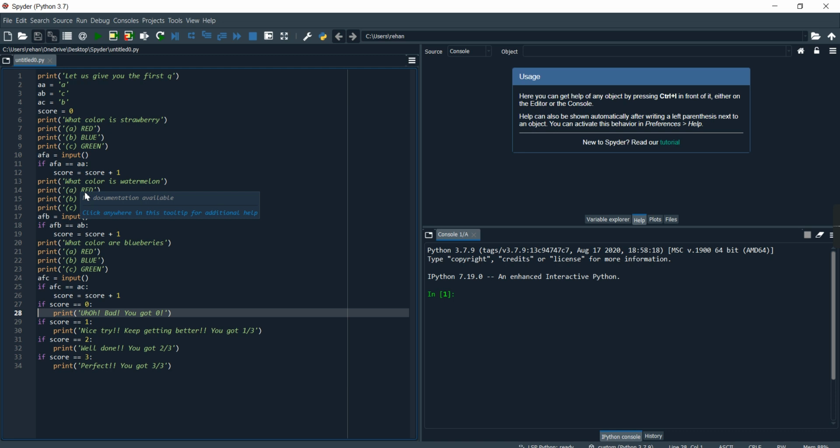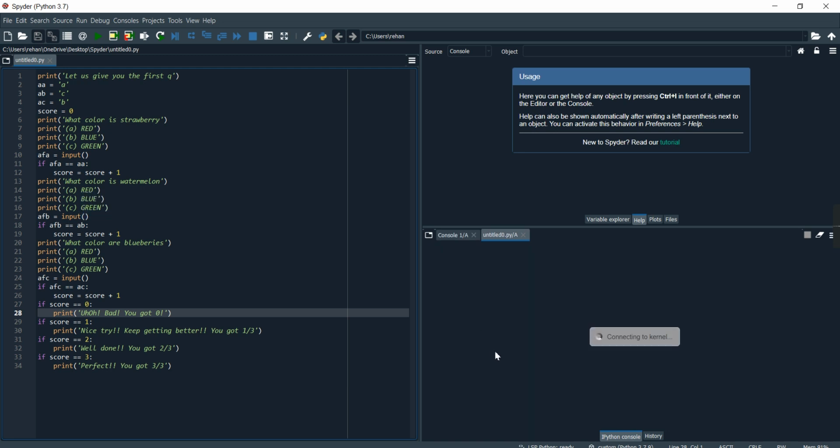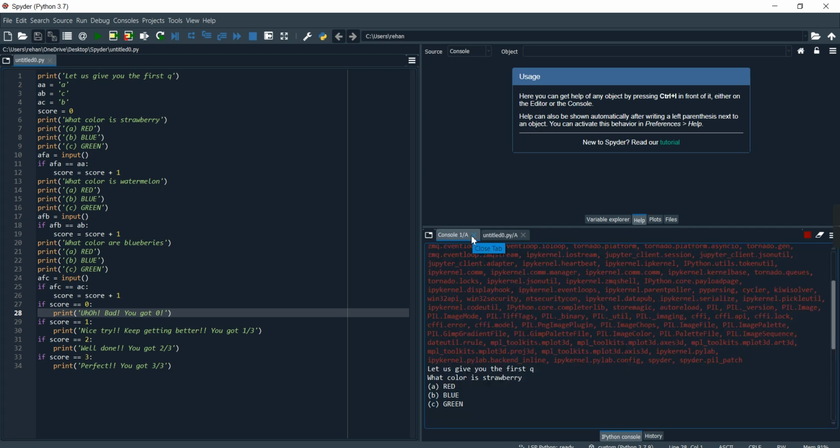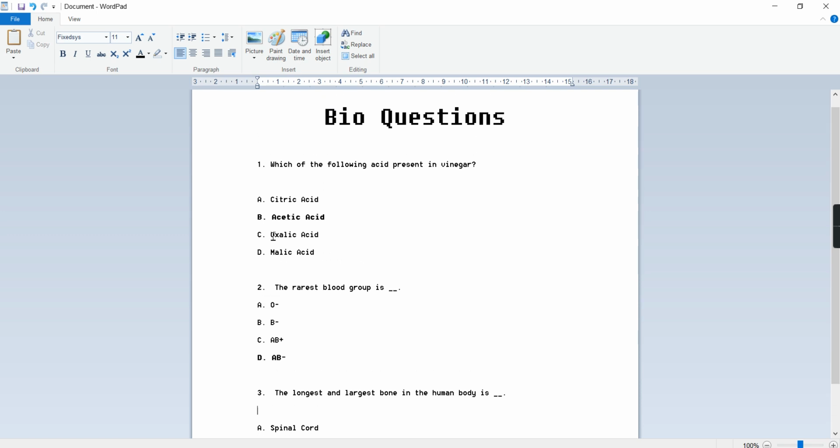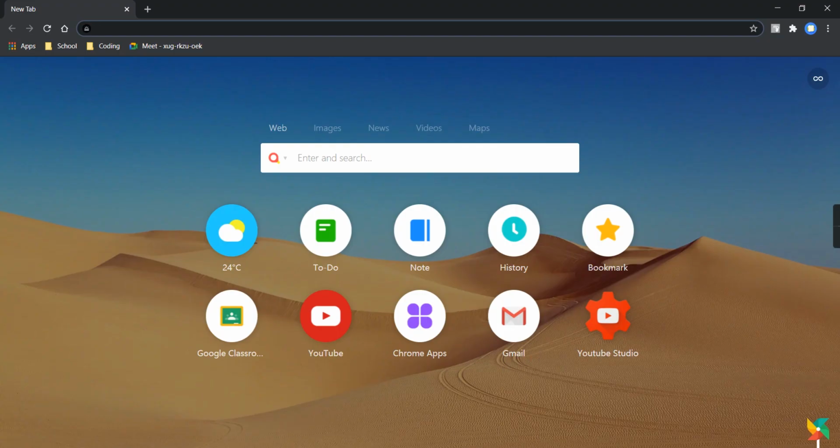So guys, let's run this simply, and something like that is popping up. Connecting to kernel. Oh yeah, see, over here it came. Let us give you the first question. What color is strawberry? First of all, I'm gonna get all the questions wrong, guys. Then it will ask what color is watermelon, and what color are blueberries, and so on. It's a difficult biological quiz which we are gonna be creating with these questions. Which of the following acid is present? But before that, let's get the preview up and running.